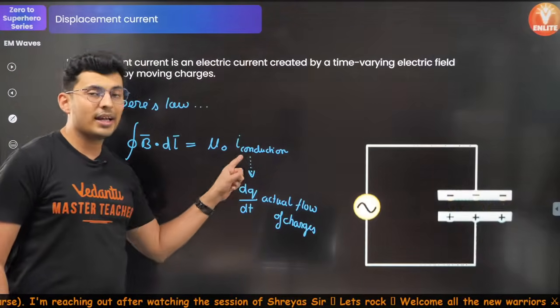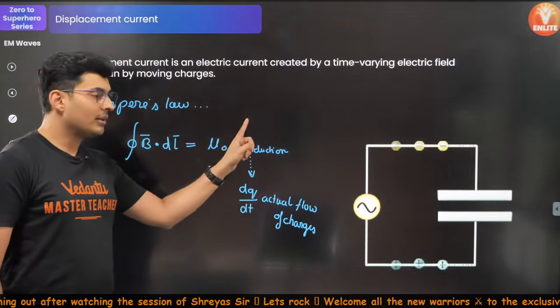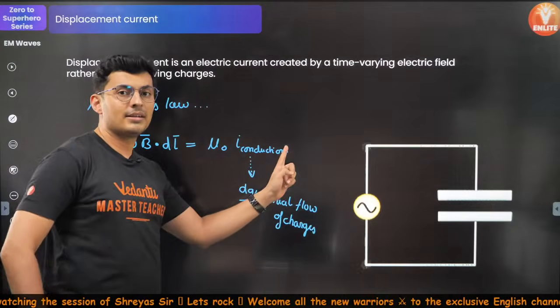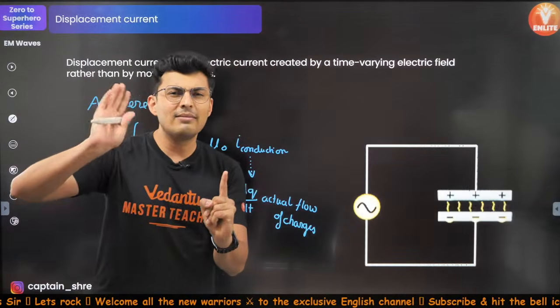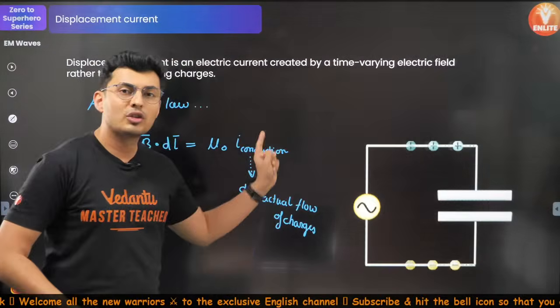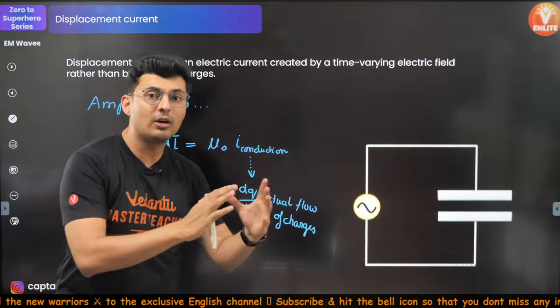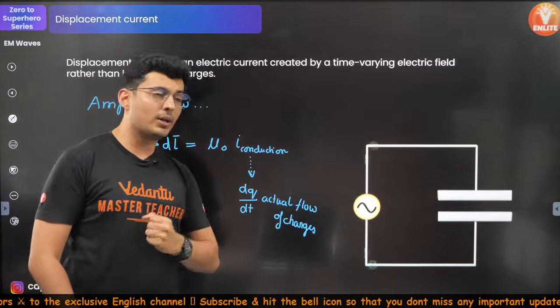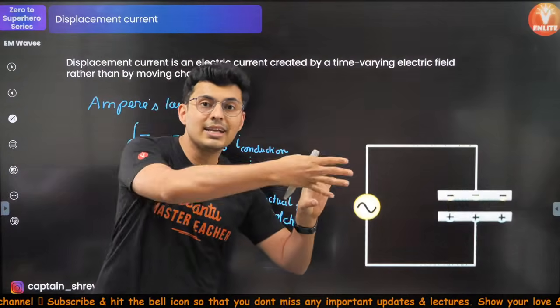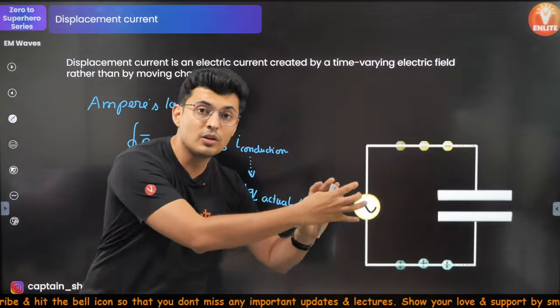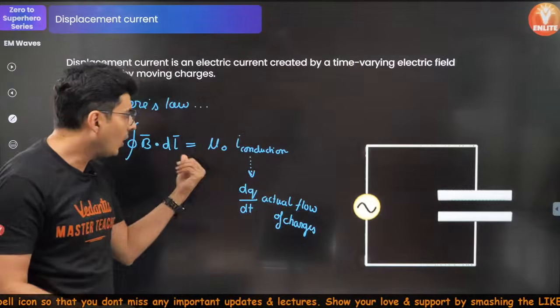Now this law gets modified. The current should include both the currents, because when you usually apply Ampere's law, you never bothered about changing fields. So when there is an electric field along with the actual current, maybe there is a wire which is carrying current and maybe somebody is also giving an electric field, and that electric field is also changing, then the law gets modified.